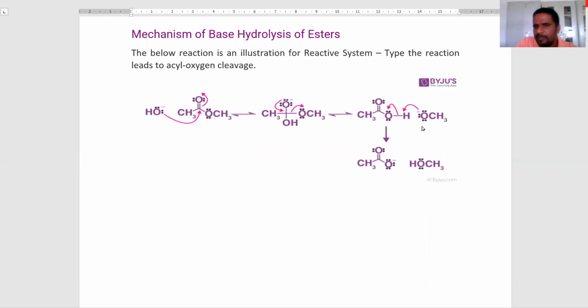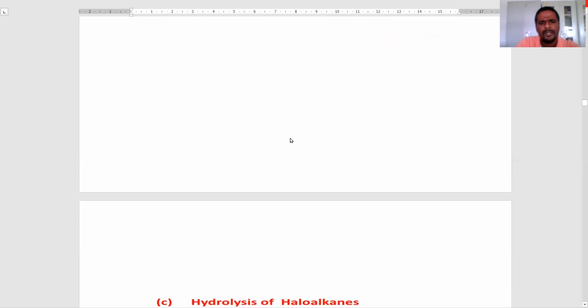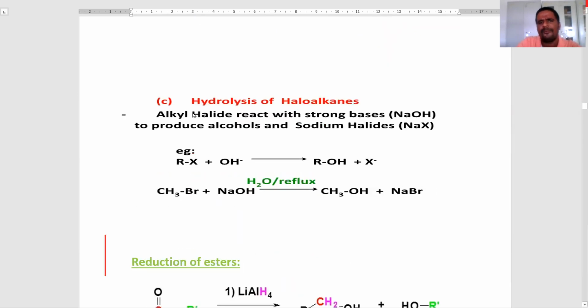From this, the methoxide anion picks up the proton from the carboxylic acid to form the carboxylate ion and alcohol. This is the mechanism of base hydrolysis of esters.